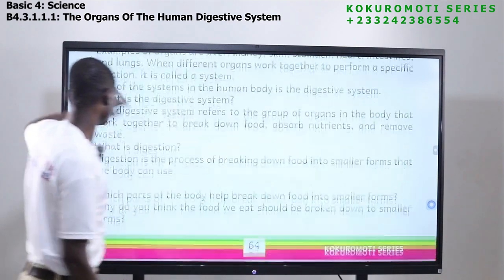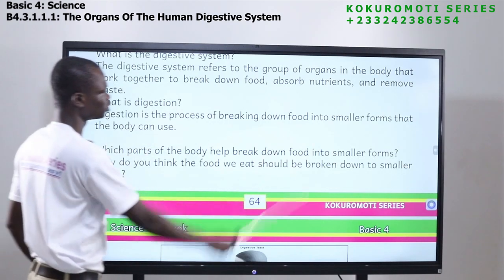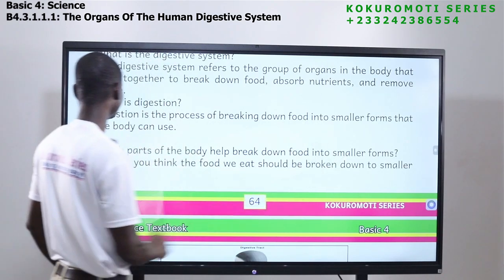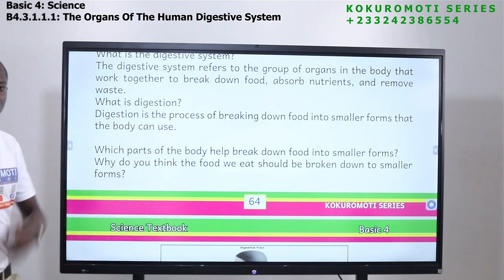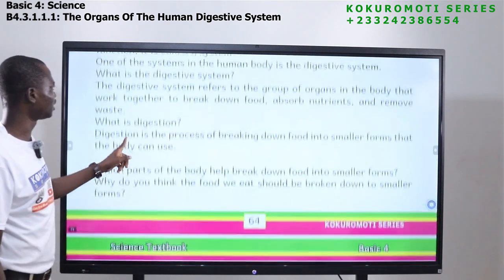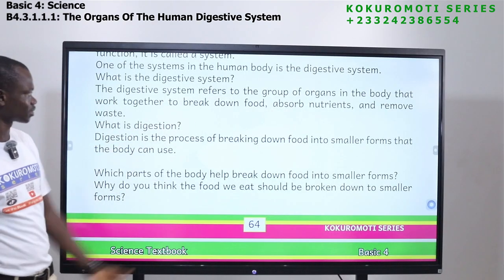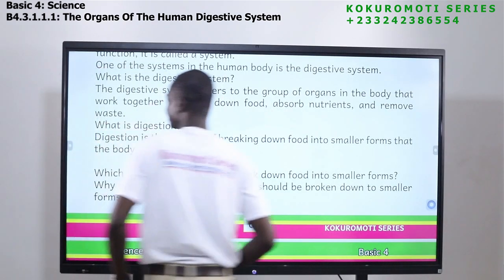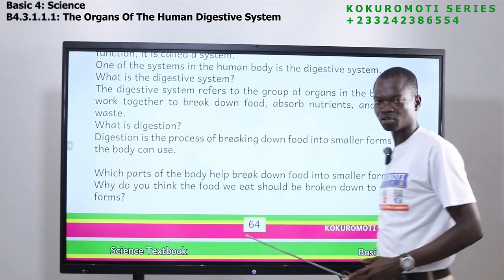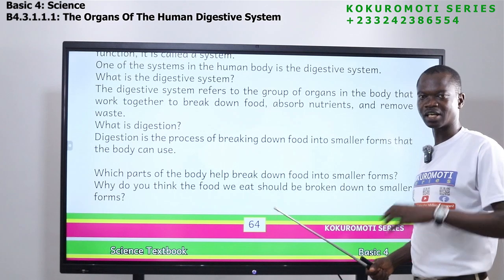Now, let's move on. So what is digestion? Digestion is the process of breaking down food into smaller forms that the body can use. Anytime you talk of digestion, you should know that there is a difference between the digestive system and digestion. Digestion is a process of breaking the food down into smaller parts, into smaller forms that the body can use.